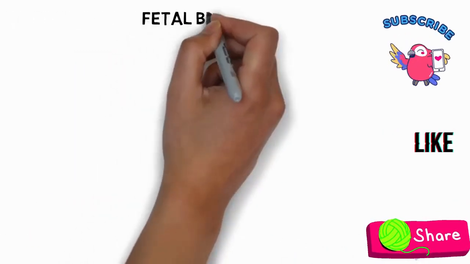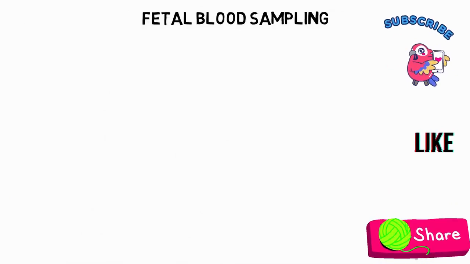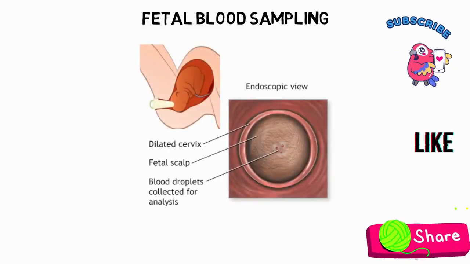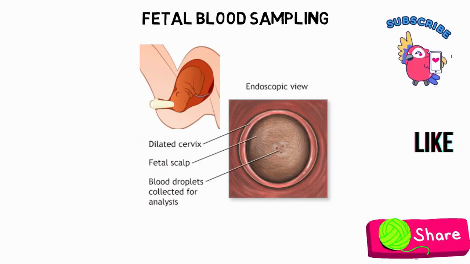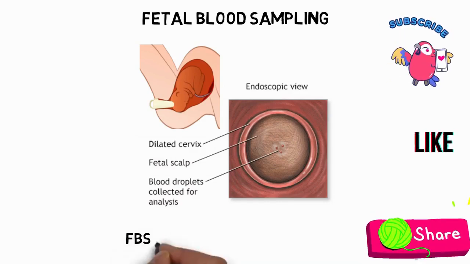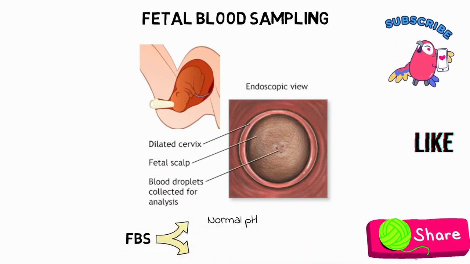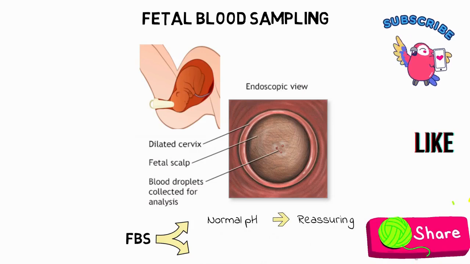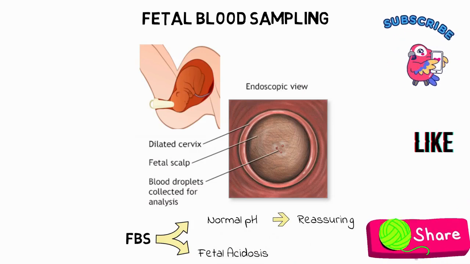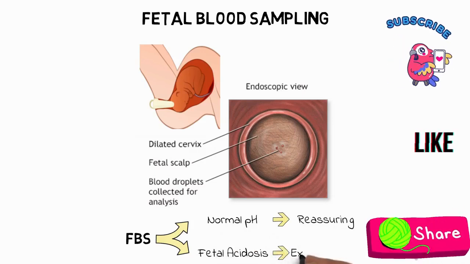Next, fetal blood sampling is another test which can perhaps win us some time when we have an abnormal CTG. It essentially involves obtaining a fetal blood sample from the fetal scalp. Then pHs are worked on the sample to assess the level of fetal acidosis and give us an indication whether we can wait, or if the fetus is acidotic, then a sign to expedite delivery.